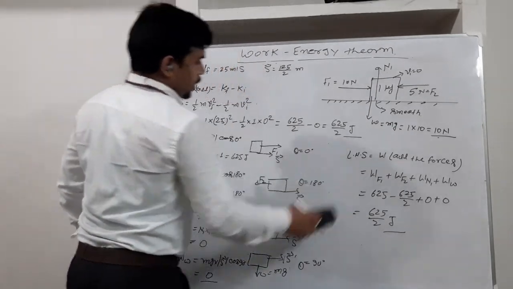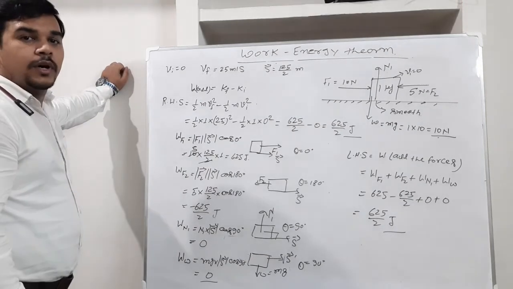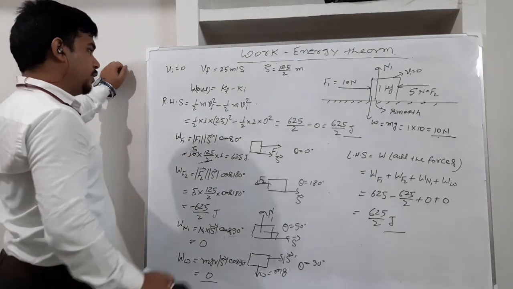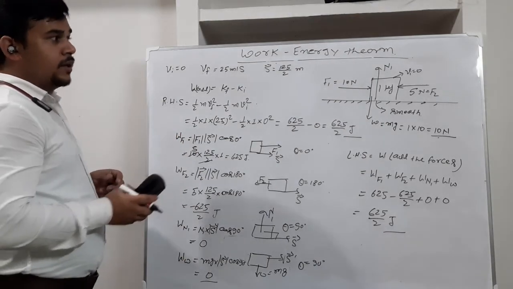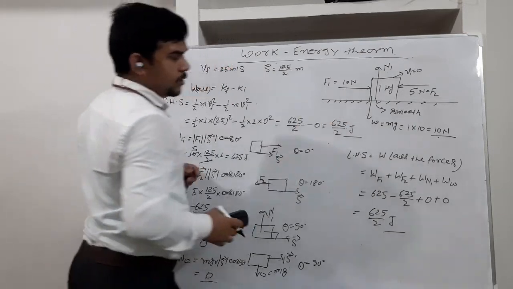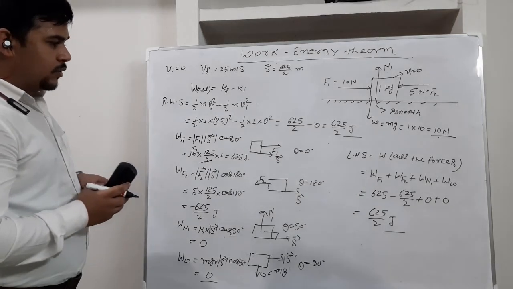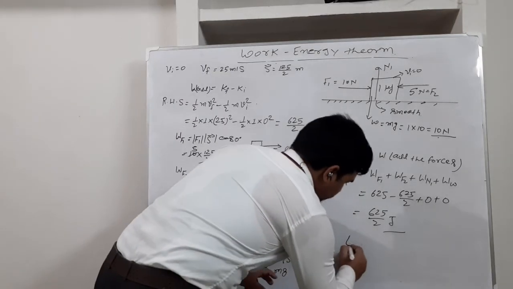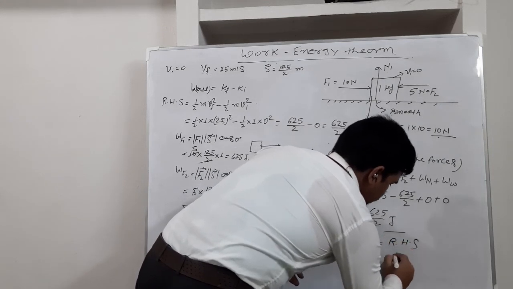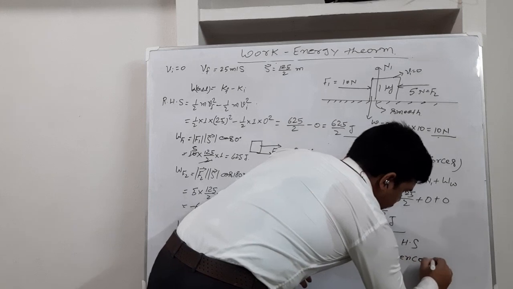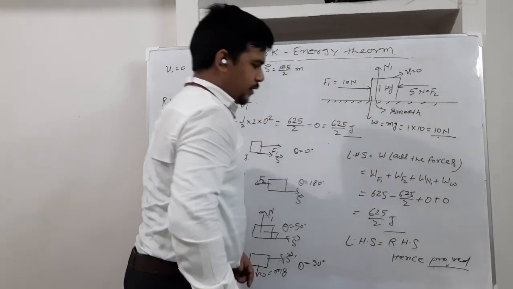So after looking at these two terms, LHS and RHS, what can we say? We have proved the work energy theorem itself. The work done by all the forces is equal to the change in kinetic energy. Here we have done it assuming constant forces, but it remains true even for variable forces. So let me write: LHS equals RHS, hence proved.